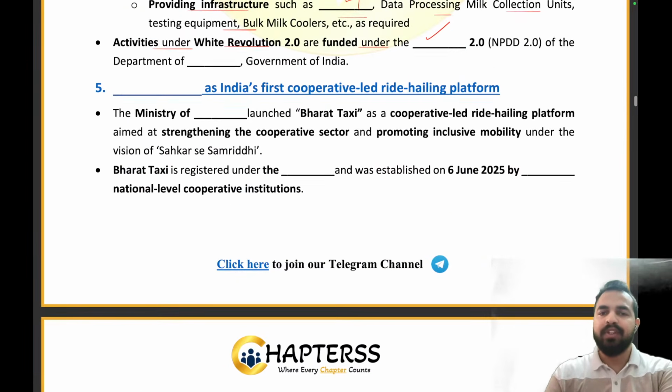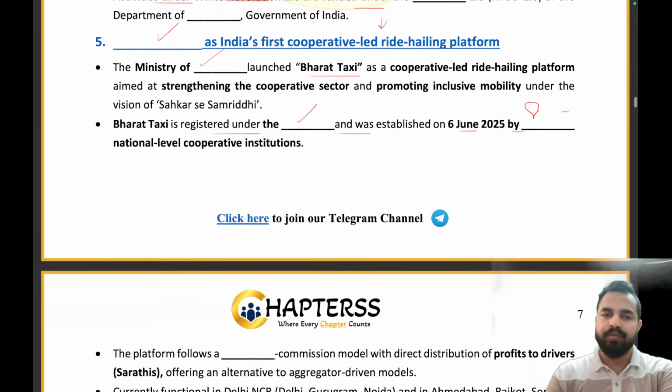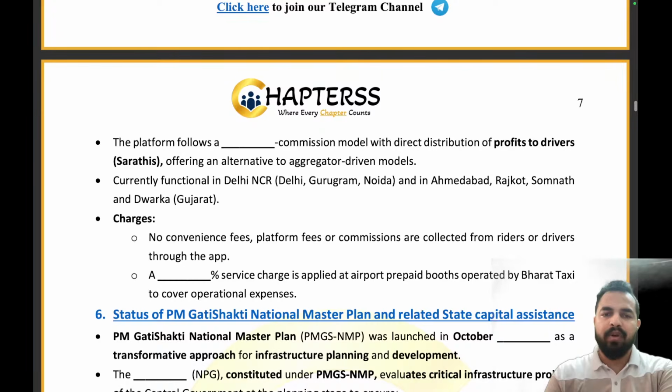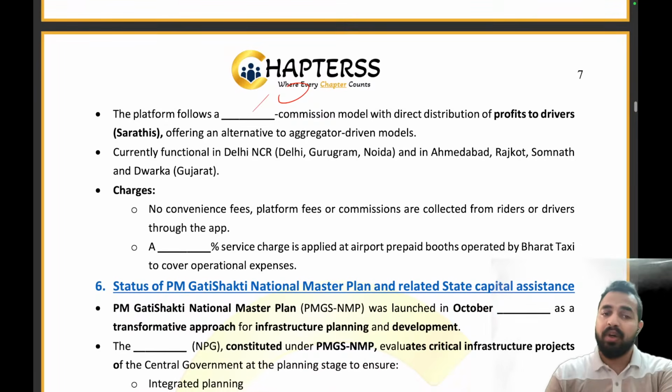So ___ is India's first cooperative-led ride-hailing app. What is the right answer? Bharat Taxi is the right answer. Which ministry has come up with this initiative? Ministry of Cooperation launched Bharat Taxi. Bharat Taxi is registered under the ___ and was established on 6 June 2025 by a total of 8 national level cooperative institutions. Clear, everyone? This is under the Multi-State Cooperative Societies Act of 2002. The platform follows a zero commission model with a direct distribution of profits to drivers or Sarathis.